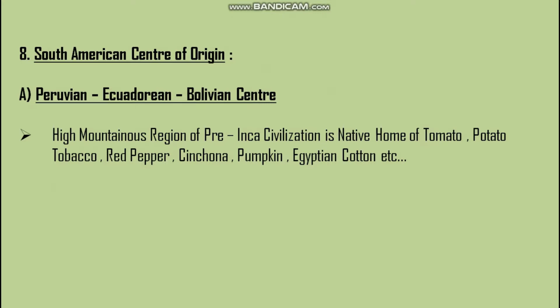A trick to remember these examples is that tomato, potato, tobacco are rhyming words, so you can learn them. Then for red pepper, cinchona, pumpkin, and Egyptian cotton, you can learn them by RCPC. RC is for red pepper and cinchona, and PC for pumpkin and Egyptian cotton.